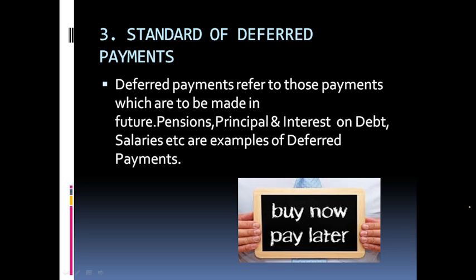Or someone is keeping money in the bank. After one month or after a certain period, the bank pays that person a particular rate of interest. So it is called what? Deferred payment. People get their salary after giving their services, that is next month. So it is a deferred payment. So money has a very important function, that is standard of deferred payments.